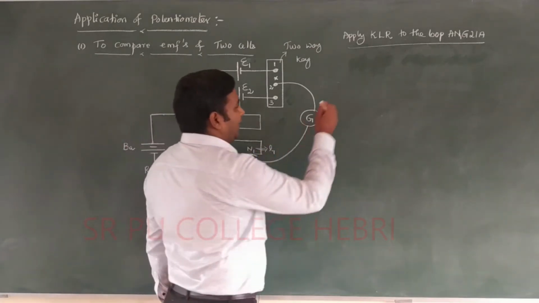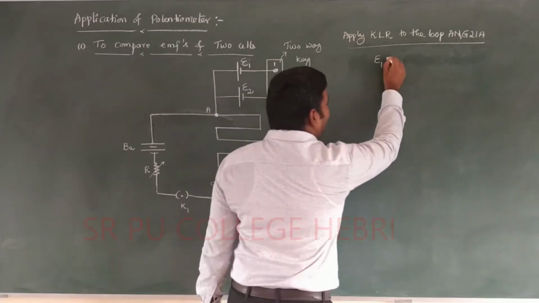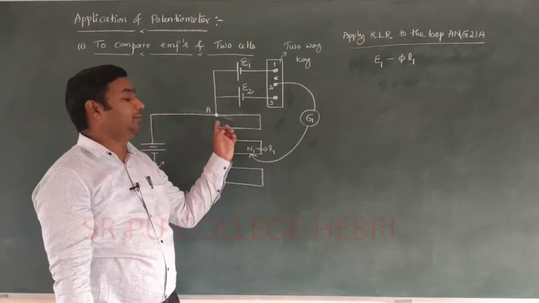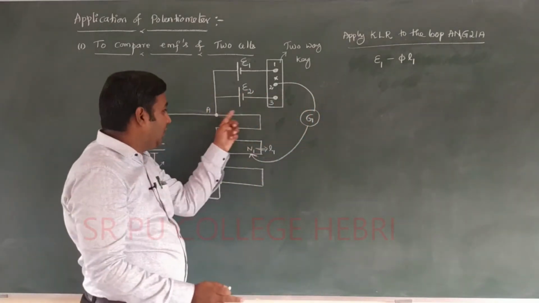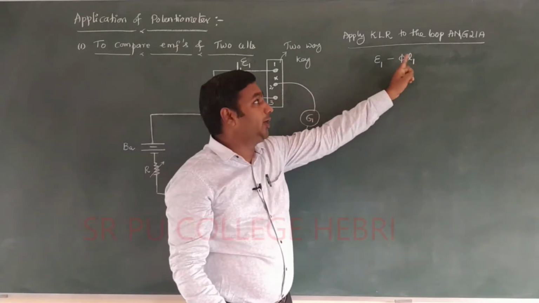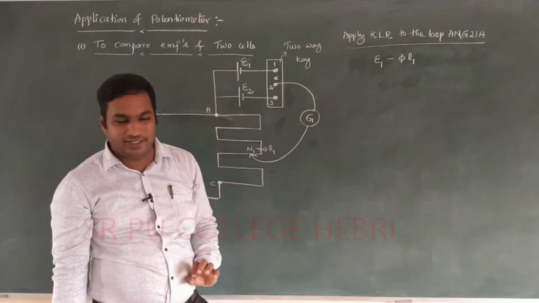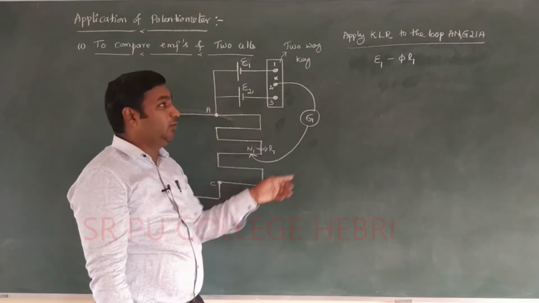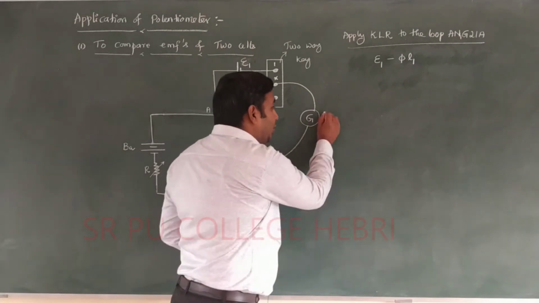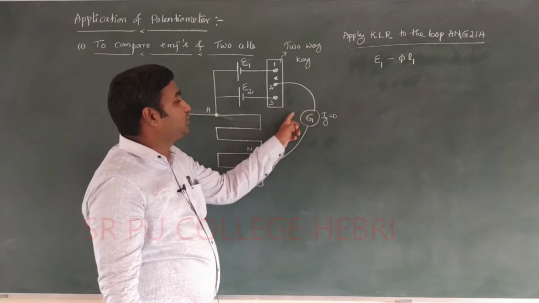Automatically we can say EMF E1 minus phi into L1, according to the working principle of potentiometer. The potential drop between two ends of the wire is equal to phi L1, where phi is the potential drop per unit length, or potential difference per unit length. Does the galvanometer use energy? No, because the current flowing through the galvanometer is 0. Automatically there is no potential drop.